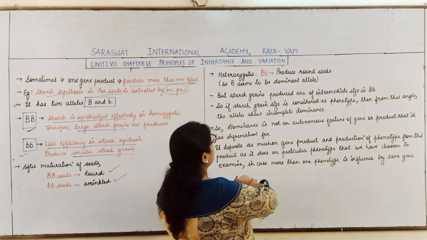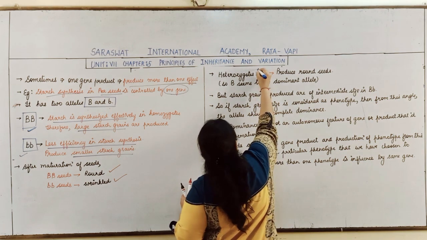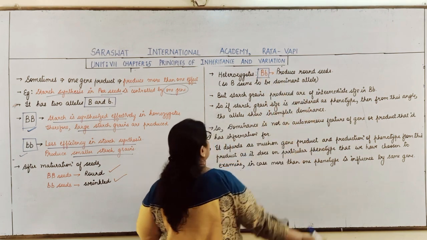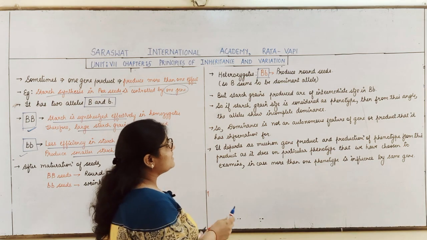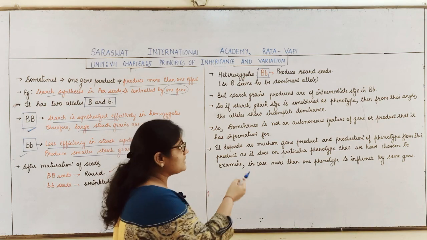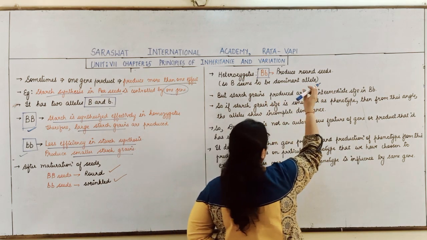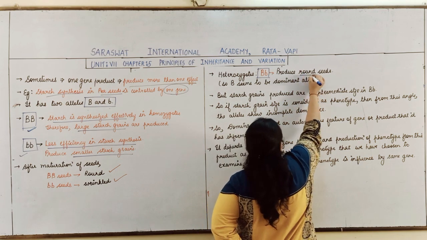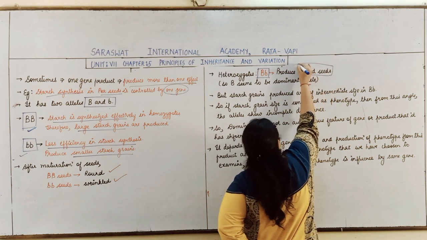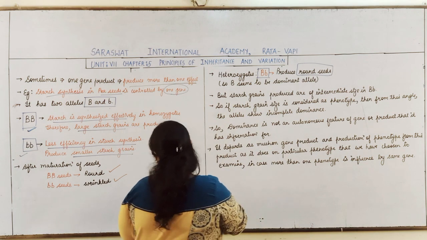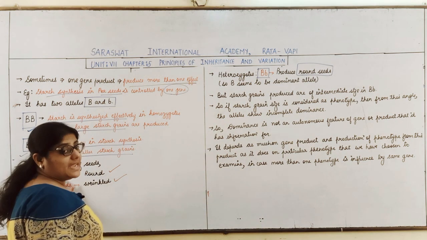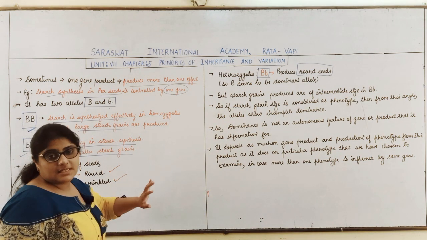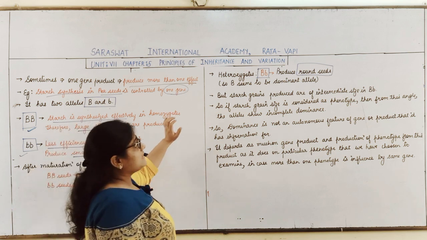Now students, in the heterozygous condition, capital B, small b, which type of seeds does it produce? Round seeds. Now students, capital B results in the formation of round seeds.